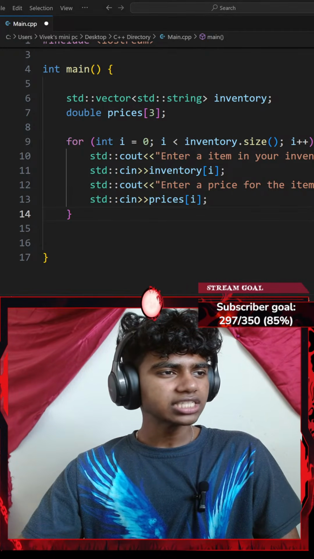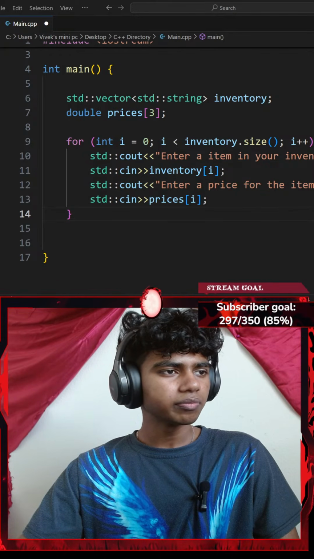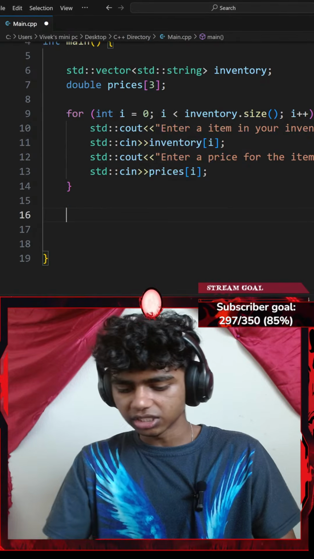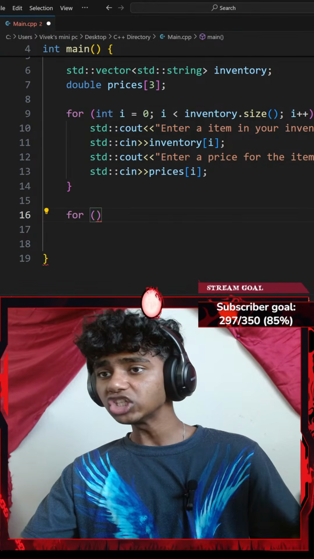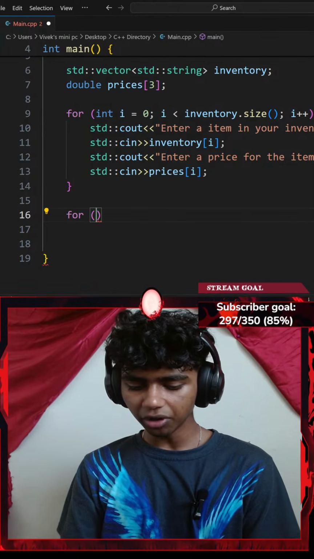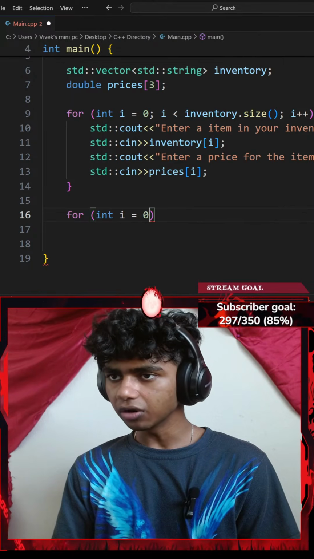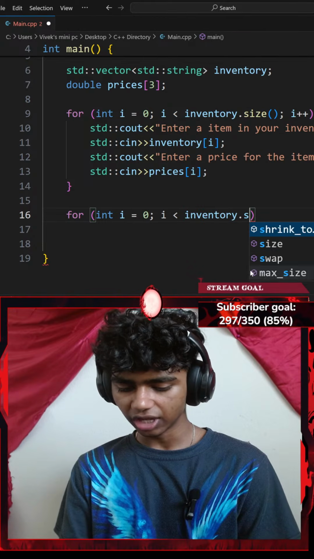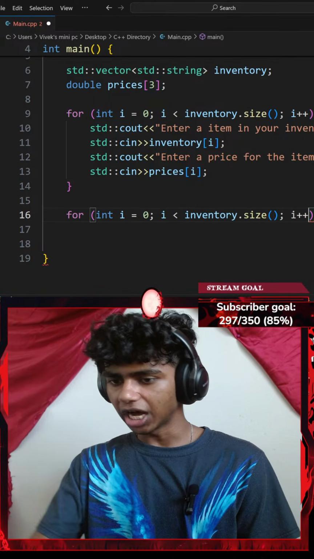That said, ask the user to fill in both. Print each item with its price. Okay, so the user filled in both. Let me go ahead and print each item with its price. So let me go ahead and iterate over both my vector of inventory and my array of prices. So let me go for every integer of I which equals 0. Okay, while my I is less than my inventory dot the size function, I want to increment my I by 1. So I'll go with I plus plus.